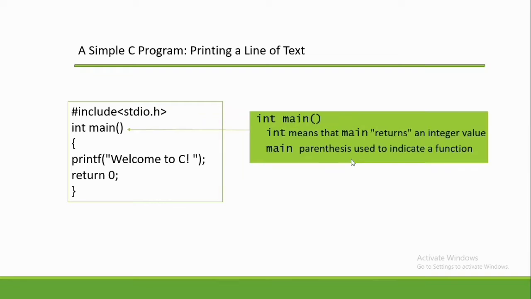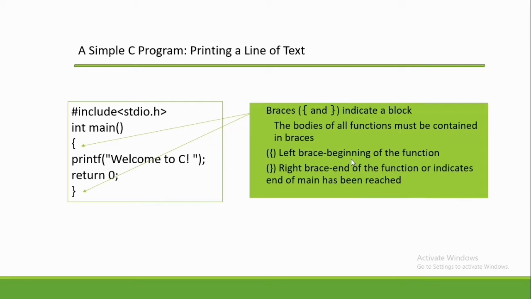The next line is the int main function. The int means that main returns an integer value, and the main parentheses are used to indicate a function. And we have here the braces, the left brace and the right brace. This indicates a block. So inside of this block are functions, considered to be one block. The bodies of all functions must be contained in braces. The left brace indicates the beginning of the function, and the right brace indicates the end of main has been reached.